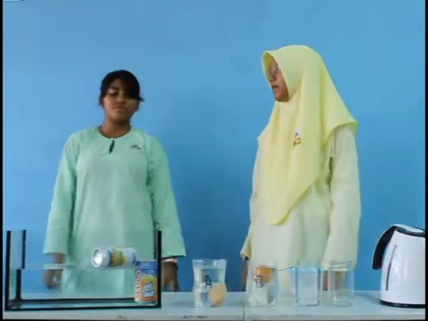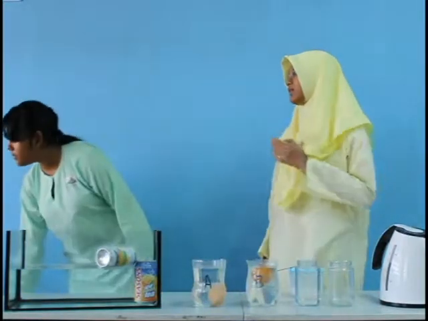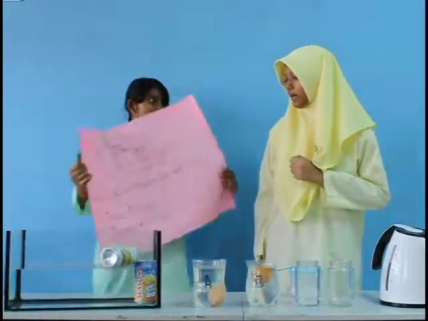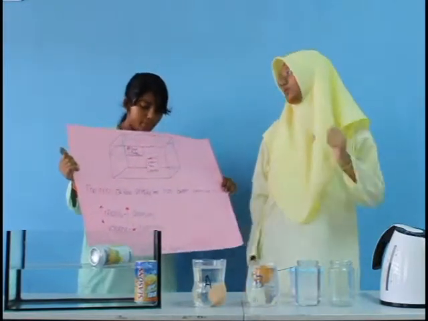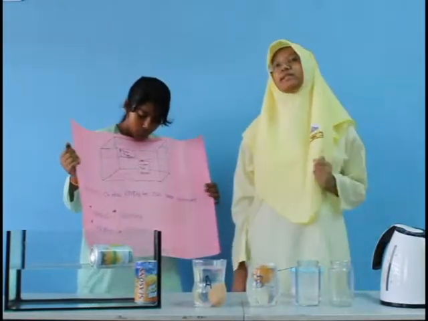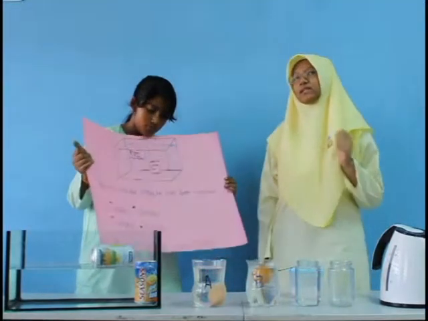This is because the higher the mass, the higher the density. And the lower the mass, the lower the density. This time, we keep the volume of the tin constant. The volume of the tin is 300 ml.